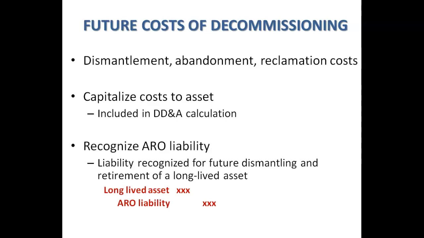We're going to debit the long-lived asset, and we're going to credit the ARO liability. And again, this is going to be included in the cost of the asset and then in the future DD&A calculations.